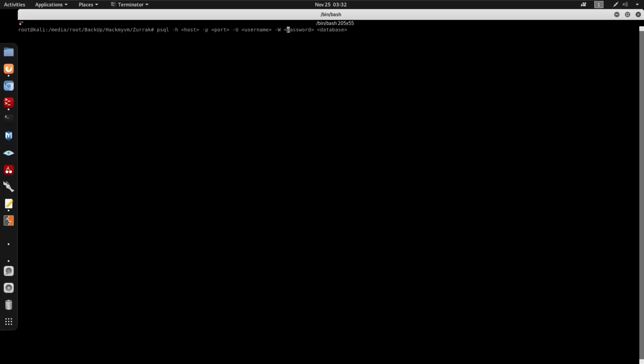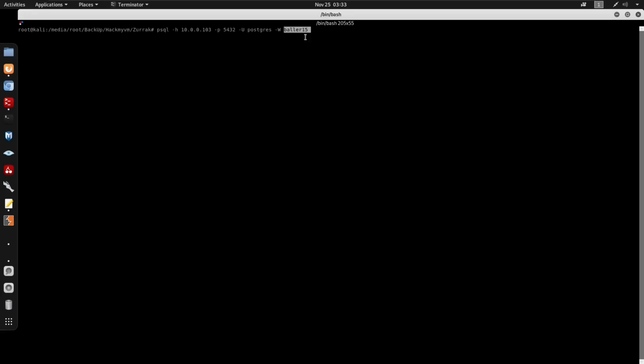So I'll do Control-Shift-O. I'm going to set the host to 10.0.0.103. Set the port to, what's the usual port? 5432. Set the username to postgres. And also the password, baller15.